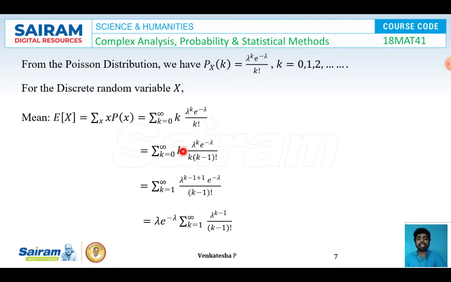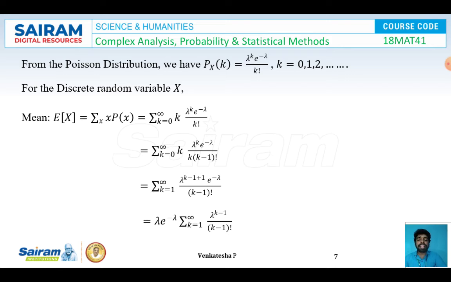After eliminating the k term, I got the (k minus 1) factorial term in the expression, so the summation must now start from k equal to 1 to infinity, and expanding lambda power k as lambda into lambda power (k minus 1). Now I am taking one lambda term and e power minus lambda outside. So I got lambda e power minus lambda summation k from 1 to infinity lambda power (k minus 1) by (k minus 1) factorial.